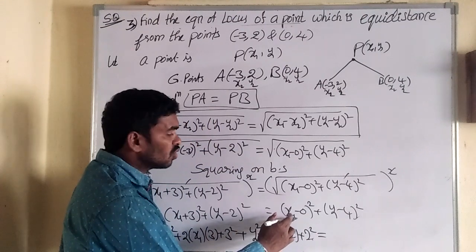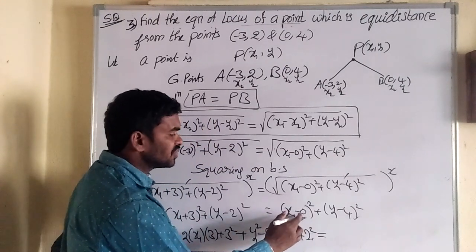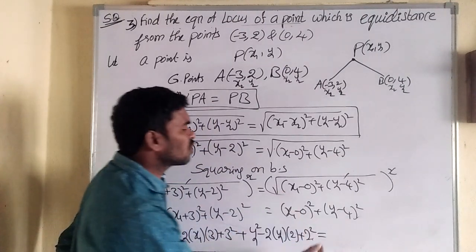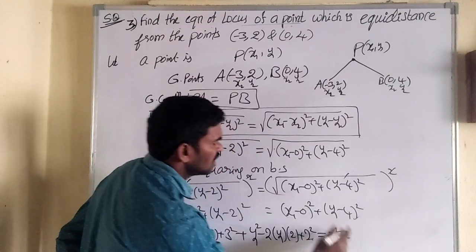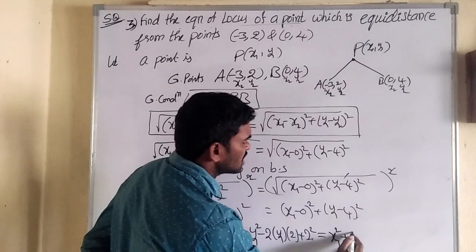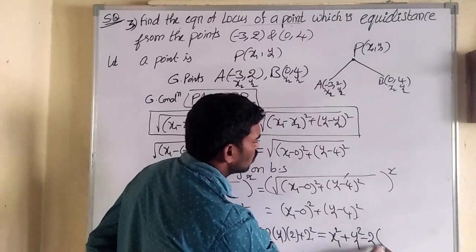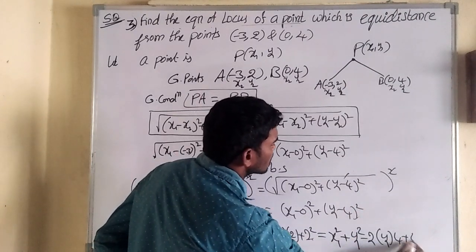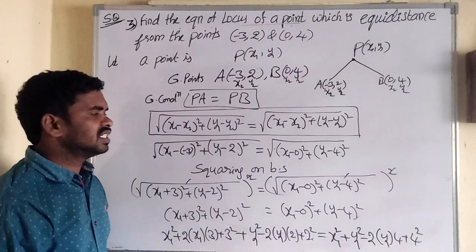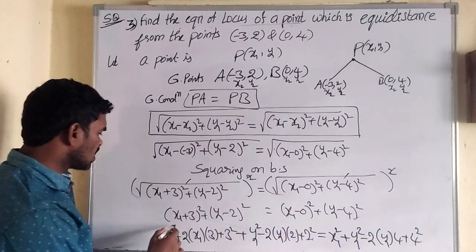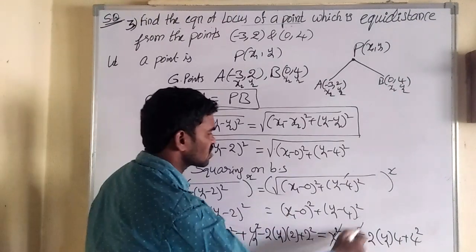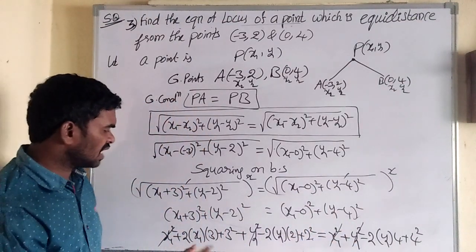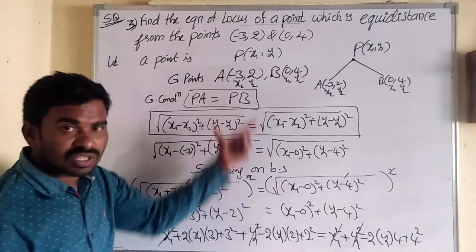See here, don't apply a minus b whole square, because x1 minus 0 is nothing but x1 only. So we can write directly x1 square. And y1 minus 4 whole square means a square minus 2ab plus b square. This is the expansion. On both sides x1 square gets cancelled, and on both sides y1 square gets cancelled. So what are the remaining terms? Please note down.